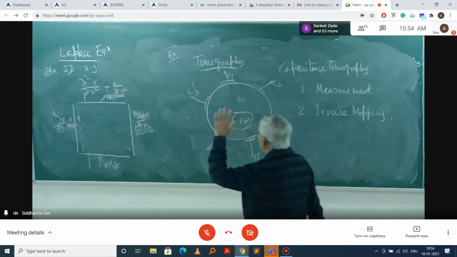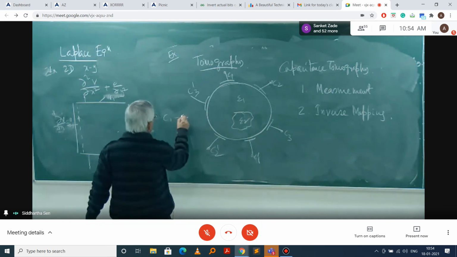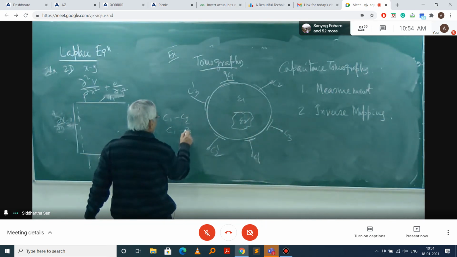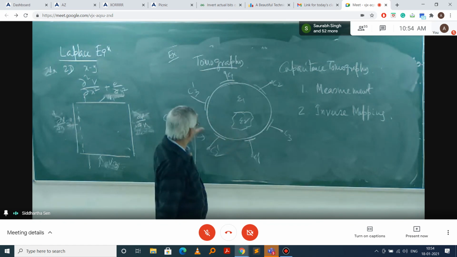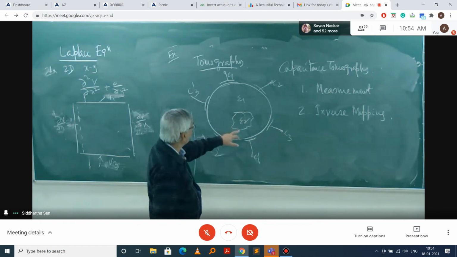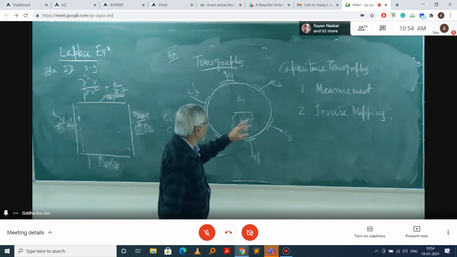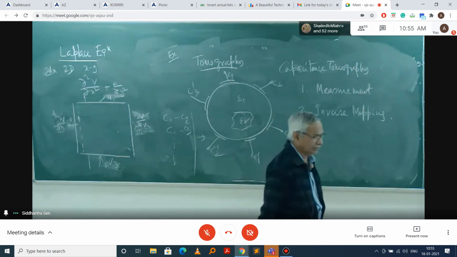That means from the array of C1, C2, C1, C3, and all the others, from this array, can I come up to say, okay, if this happens, then this will be the possible configuration of it. That is the mapping.